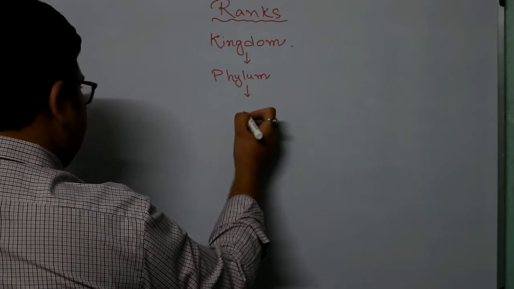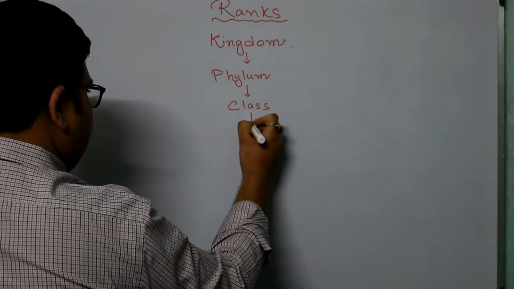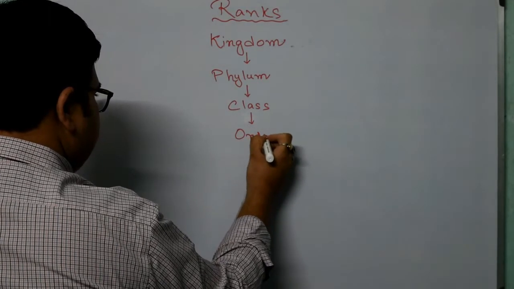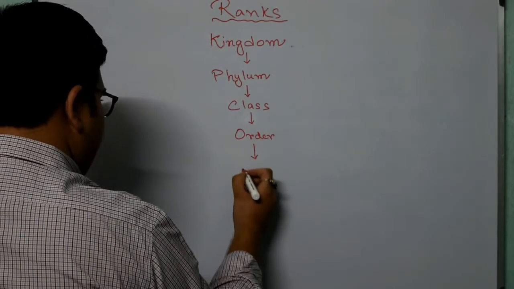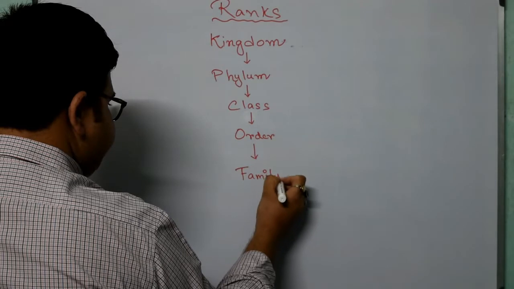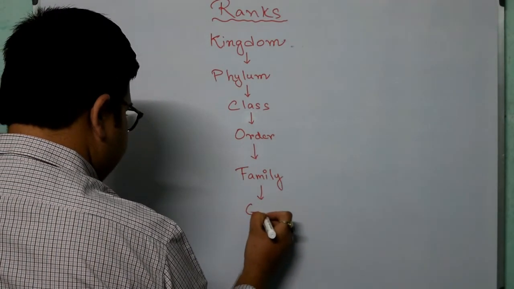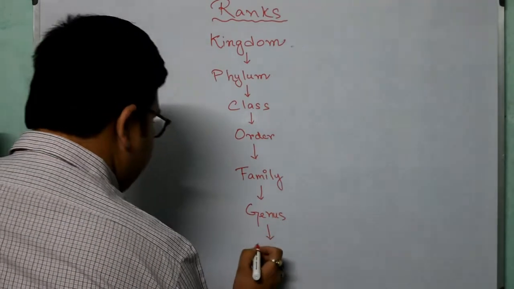Then we move to class. Then we move to order. After that we have family. After that we have genus, and at the last we have species.